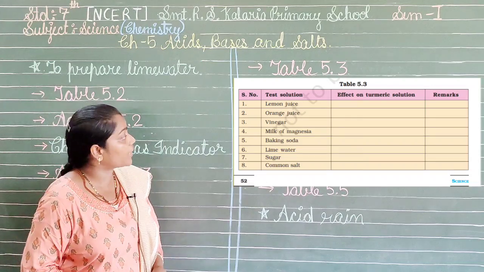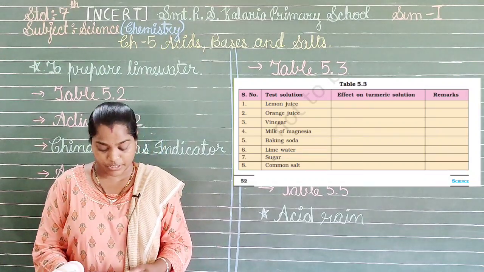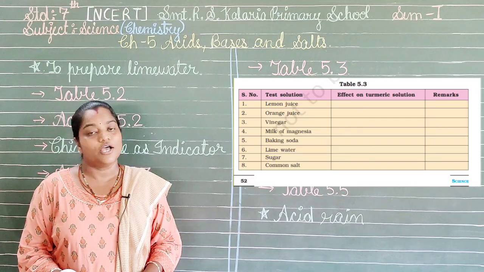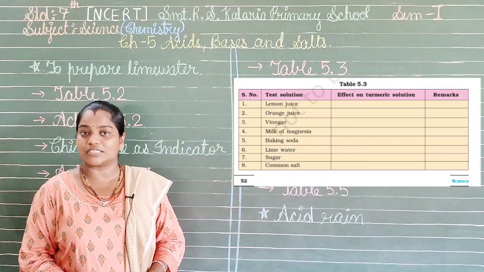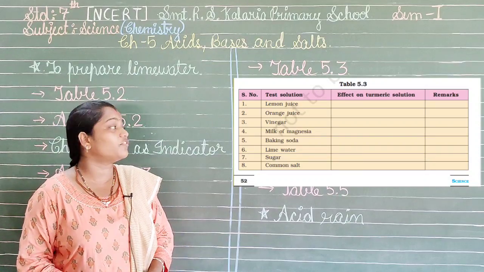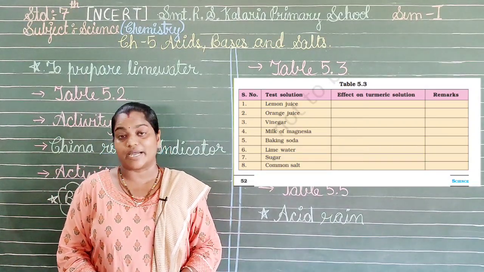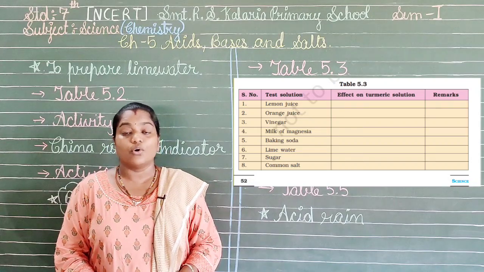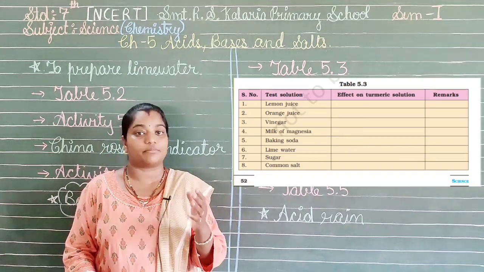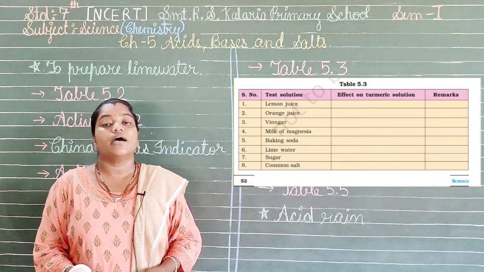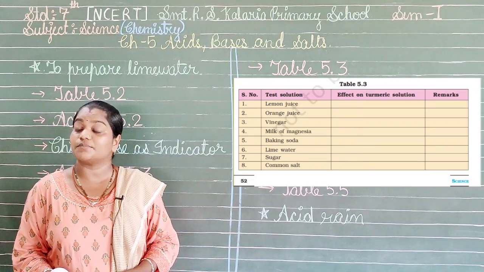Then the second one is the orange juice. Again, orange juice is acidic in nature, so it will not be giving any effect on the turmeric paper, and so as a result not basic, or we can write acidic. The next one is vinegar. Again the same thing, because it is acidic in nature. Then we have the milk of magnesia. Here is the change that comes. Now milk of magnesia, as we know, possesses magnesium hydroxide, which is a base in nature. So what will happen? All the basic solutions will be giving the reddish color on the turmeric paper. So it will appear as red color, and thus as a result we get that the milk of magnesia is basic in nature.